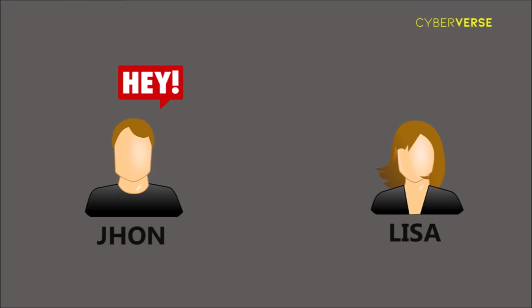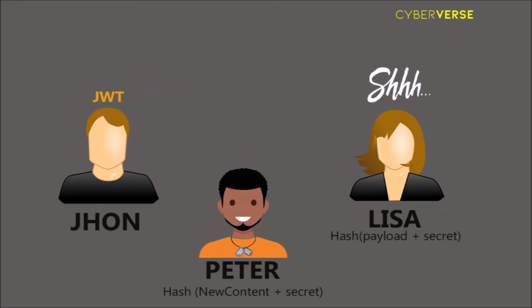Let's assume John wants to send a JWT to Lisa. They both know some shared secret. Peter doesn't know that secret but wants to interfere and change the JWT. To prevent that, Lisa calculates the hash, and the hash includes the payload plus secret, and appends this as a signature. When receiving the message, John can also calculate the hash, which includes payload plus secret, to check whether the signature